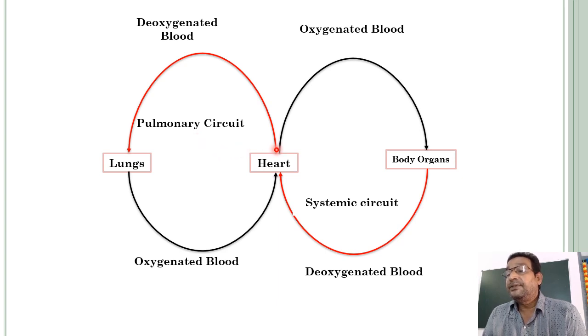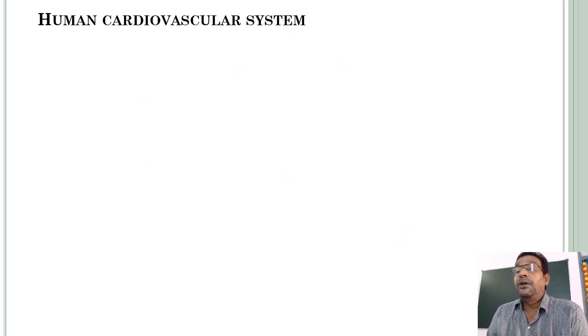Then that oxygenated blood from the heart is supplied to the body organs. There, the exchange of gases takes place, along with the supply of nutrients and receiving of nitrogenous and other wastes like carbon dioxide. That deoxygenated blood again comes to the heart. This circuit in between heart and the body organs is called the systemic circuit. So this type of circulation is called double circulation.